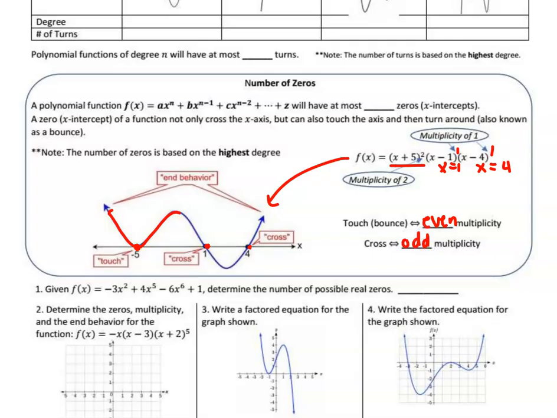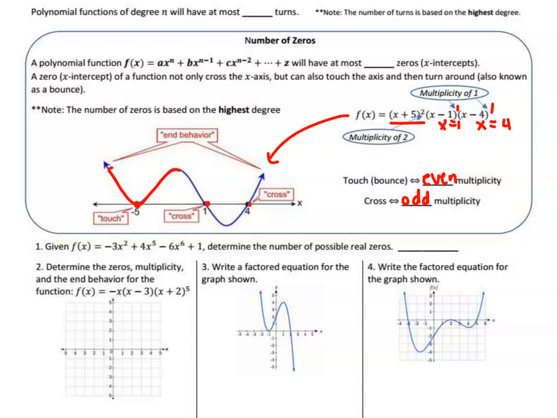So, reviewing all those traits, let's see what we can come up with on number 1. This function is not in order for highest degree polynomial, so find the highest degree. It is a polynomial function. It's not in factored form, so the highest degree is 6. So there could be 6 zeros, and there could be up to 5 turns.